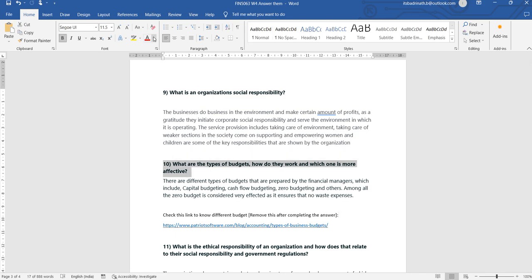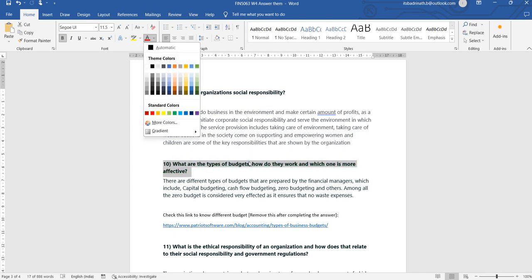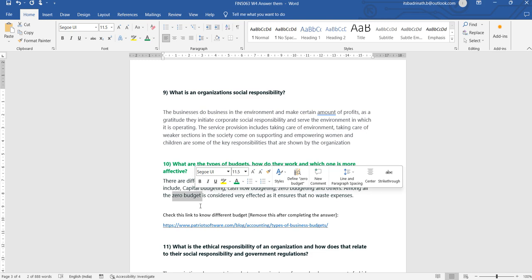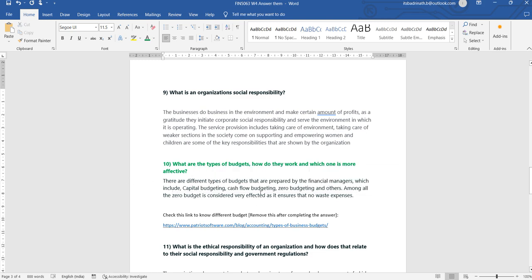Regarding the 10th question, it is marked in green color. It asks for detail about different types of budgets. This link provides good detail about different types of budgets that organizations make. Use the link to read, mention a few important types of budgets that you identify, and discuss which type of budget is most important. Usually, zero-based budget is the ultimate budget, which does not contain even a single wasted expense. So zero budget is the best one. It's a very strong one.